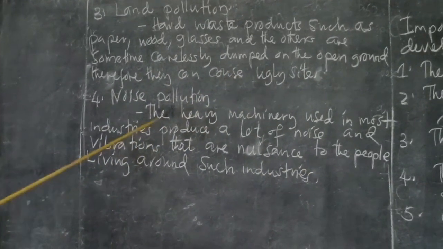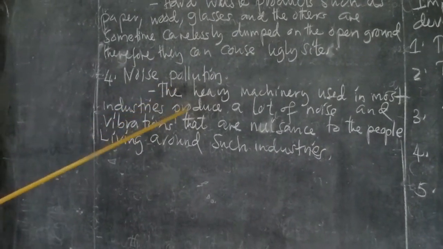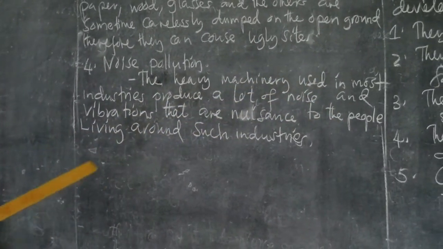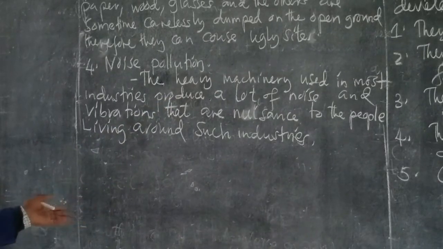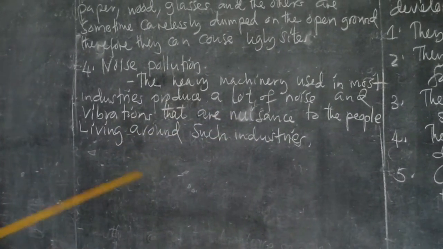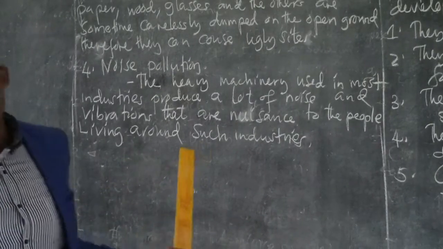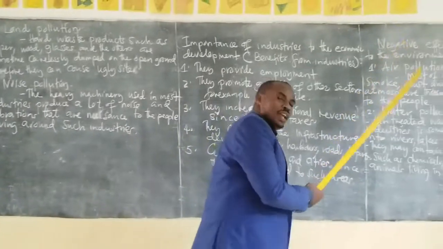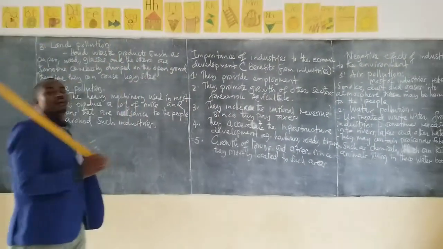Another one, we have noise pollution. The heavy machinery used in most industries produces a lot of noise and vibrations that are a nuisance to the people living around such industries. So these are some negative effects from the industries.